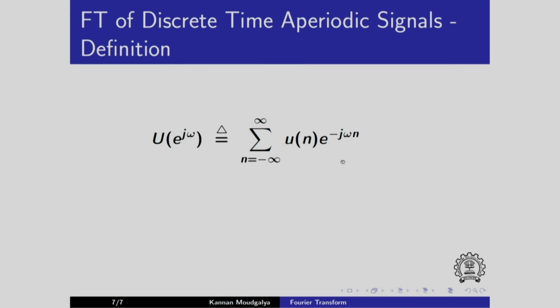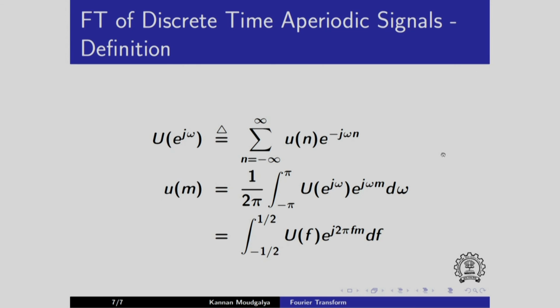So let us summarize. Here is the Fourier transform of discrete time aperiodic signal. We call this the discrete time Fourier transform pair, where we have the Fourier transform and the inverse Fourier transform, or the time domain signal. With this, we have come to the end of this presentation.